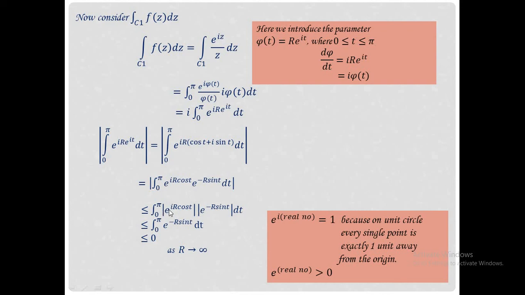Therefore, as this term becomes equal to 1, we obtain that this is less than or equal to integral over 0 to pi e raised to minus R sin t dt. As capital R tends to infinity, we will obtain this as e raised to minus infinity, and that is less than or equal to 0. Therefore, integral over c1 f of z dz is less than or equal to 0.